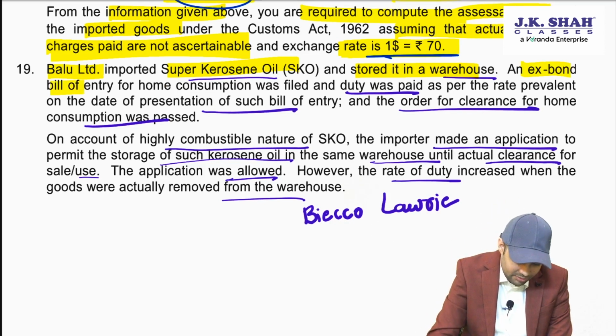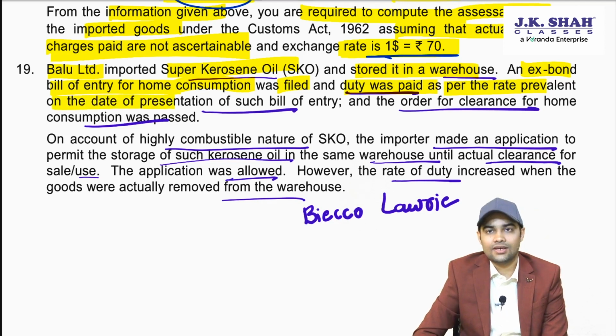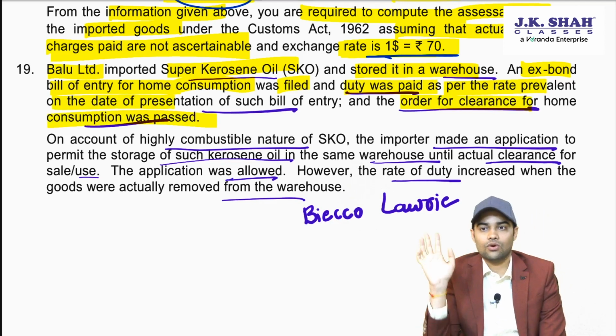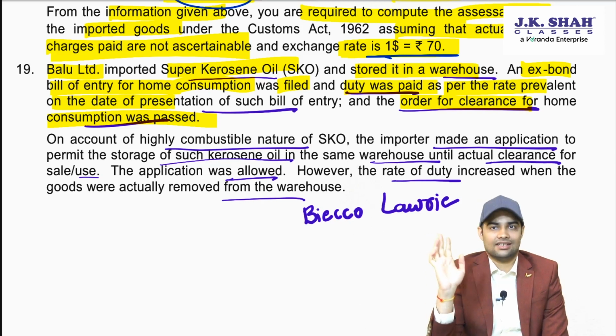An ex-bond bill of entry for home consumption was filed and duty was paid as per the relevant rate prevalent on the date of presentation of bill of entry. Order for clearance was passed. So ex-bond bill of entry filed, payment made, order for clearance passed.